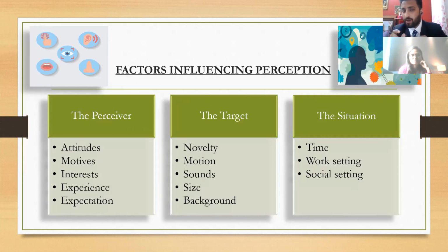So attitude plays an important part. Another one is motive. What was the motive of that person at the time he was perceiving, and what was his interest while perceiving that thing? And are there any past experiences that have molded his psychology or his mindset about that situation, about that person? These are the factors that can influence the perceiver.